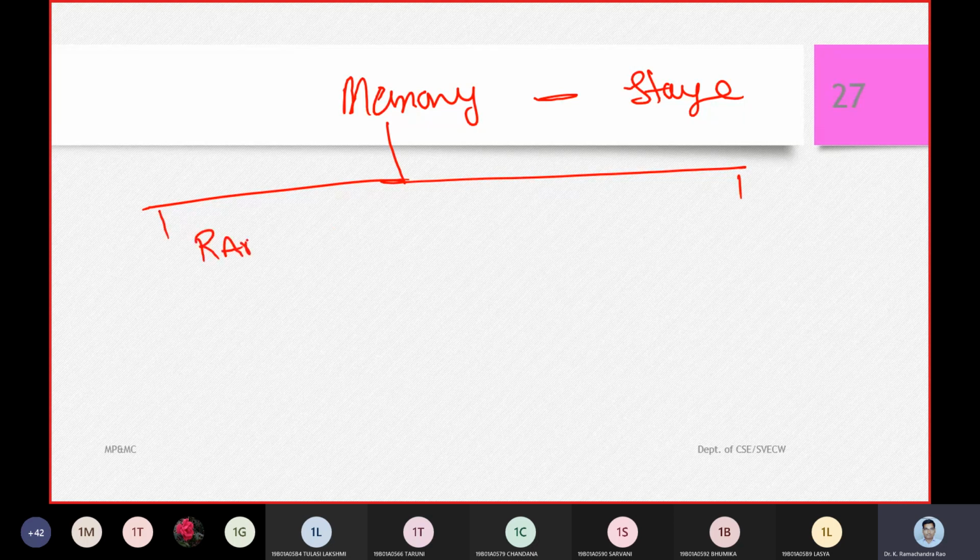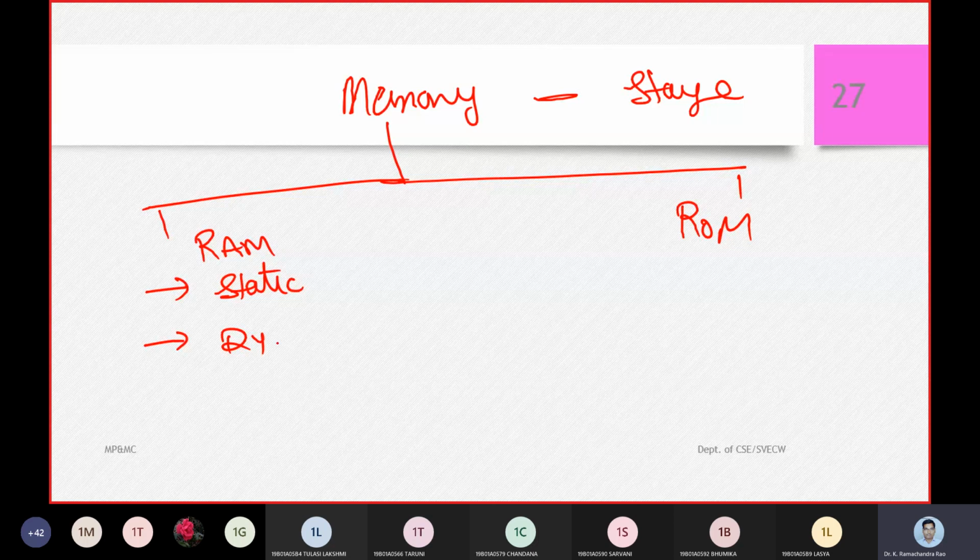One is random access memory, and the other is read-only memory. Random access memory can be static or dynamic. As far as read-only memory is concerned, we have a lot of variations.